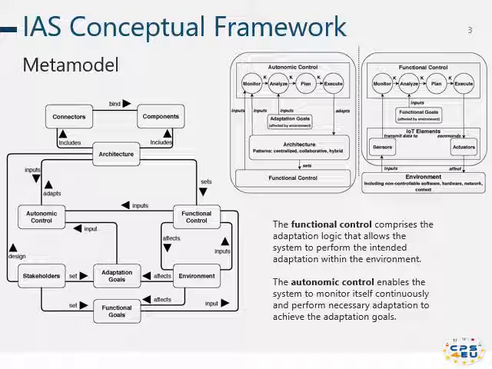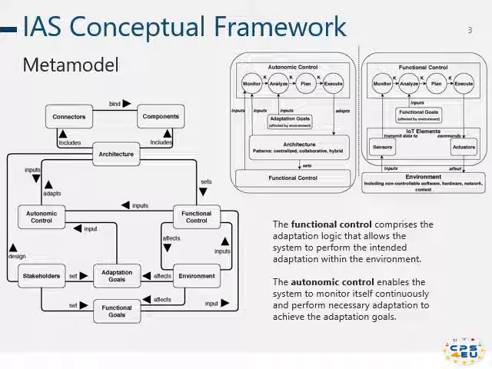You see the framework on the left side of the slide, in which we have different kinds of stakeholders, and we highlight the role of developers and managers here. Developers set the adaptation goals and design the system architecture. The functional control, which takes advantage of the MAPE-K loop, gathers data from the environment, interprets such monitored data based on functional goals, builds actuation strategies, processes them, and sends the execution commands to actuators.